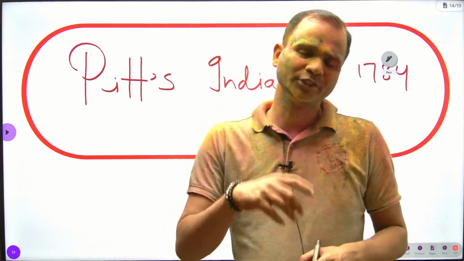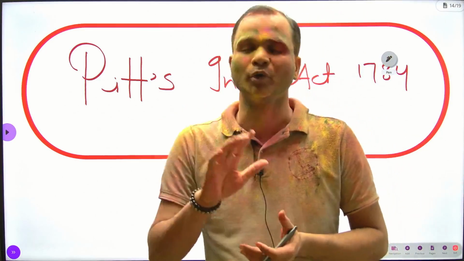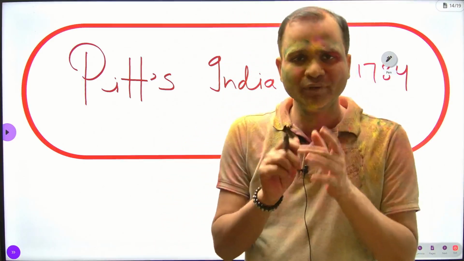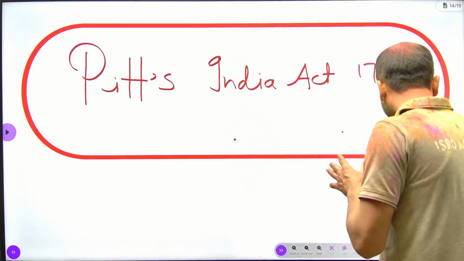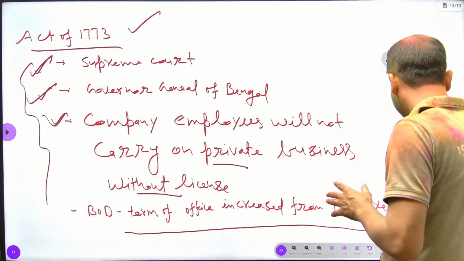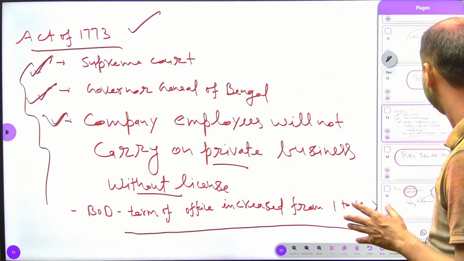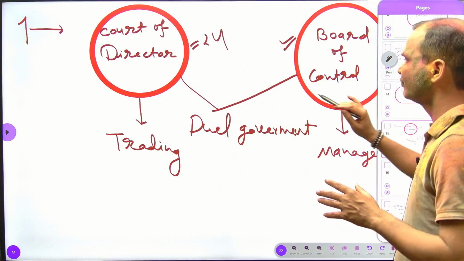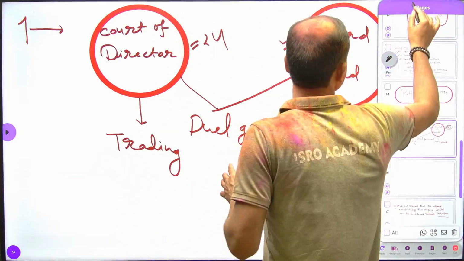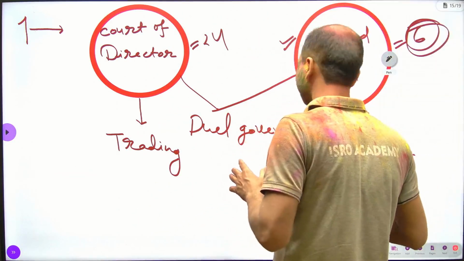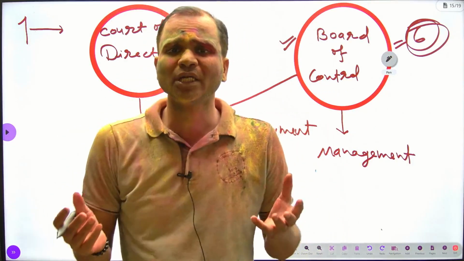This act has historic importance as well as constitutional importance. Now we will study each and every point of this act. The first provision of this act was that we find a separation of power. We find a separation of power in this act for the first time. What is the meaning of separation of power?